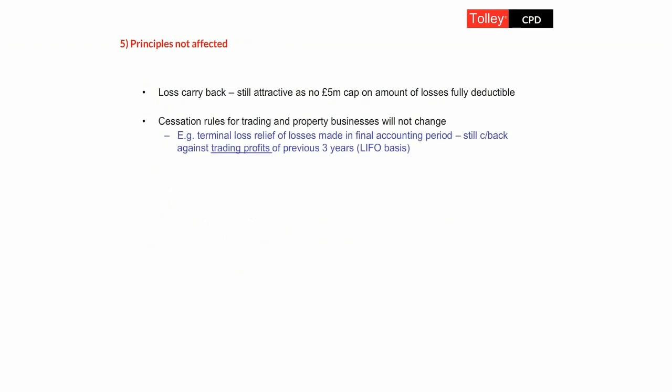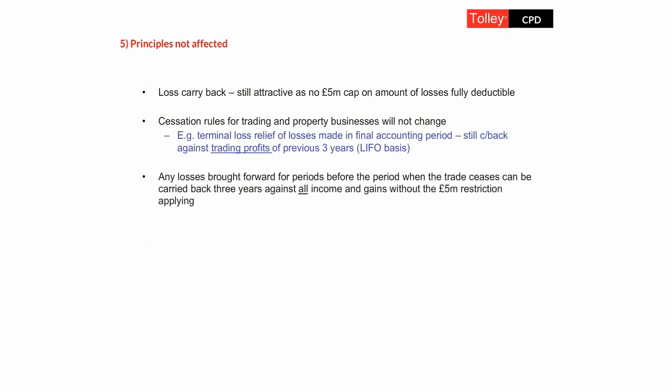If you've been making a trading loss, you might also be short of cash. Now, when you carry losses back to a previous period, there is no £5 million cap. Those losses are fully deductible against the total profits of that previous period. The rules for terminal loss relief haven't changed either. So if the company makes a trading loss in the final chargeable accounting period, when it ceases trading, it is still able to carry back that trading loss against its trading profits of the 3 previous years, the previous 36 months, on a LIFO basis, taking later years first.